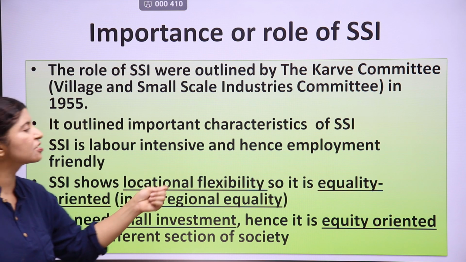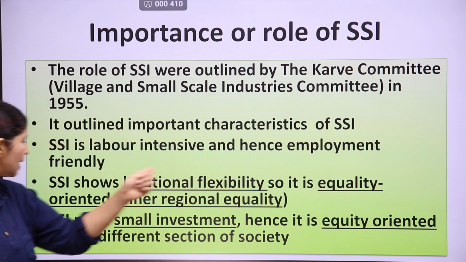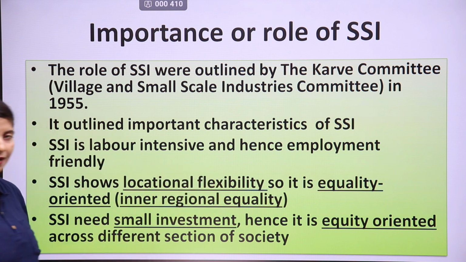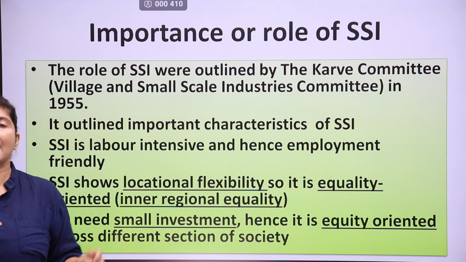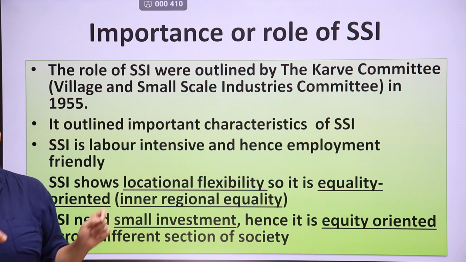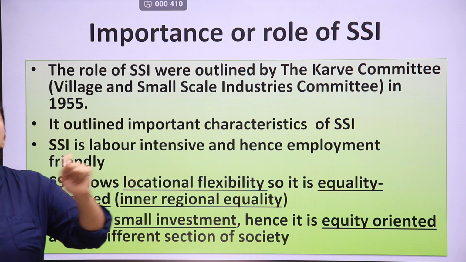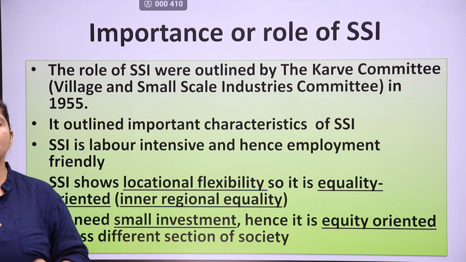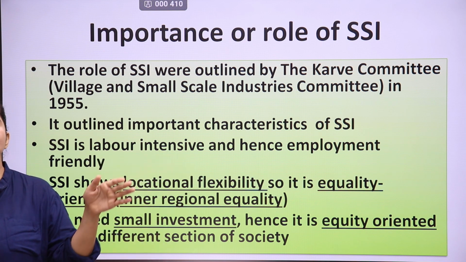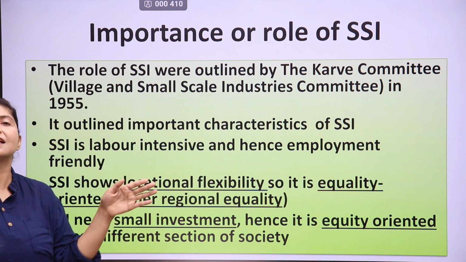SSI shows locational flexibility, so it is equality oriented in terms of regional equality. What is locational flexibility? It means it is flexible enough to be established in any part of the country, in any region, may it be town, may it be village or anywhere, because it has a smaller size of machinery, a smaller plant, and needs a lesser amount of inputs.